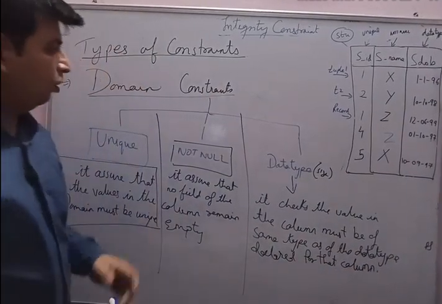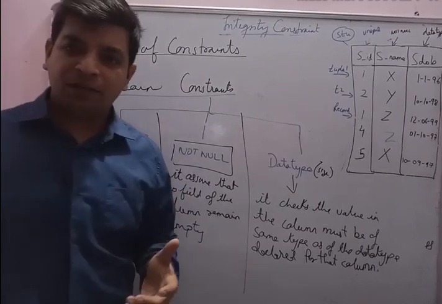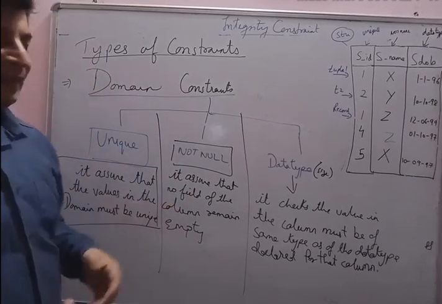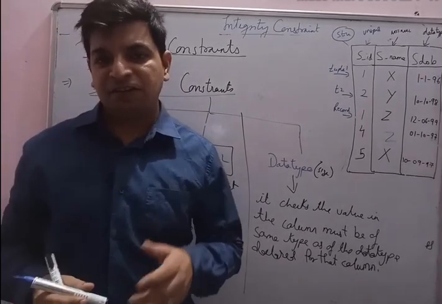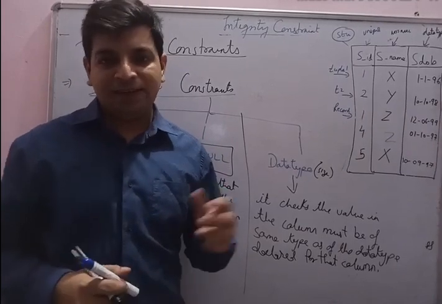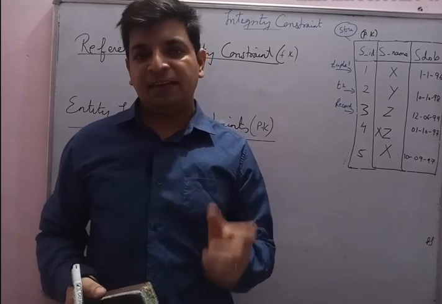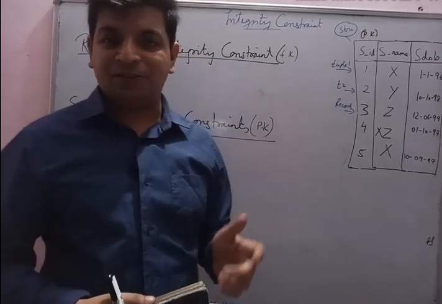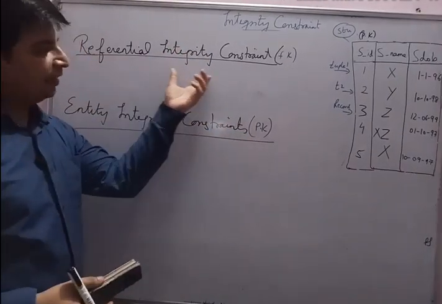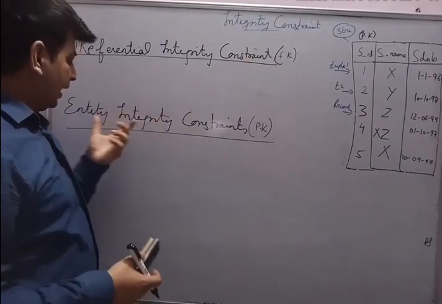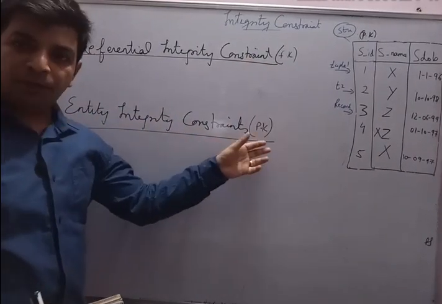Okay guys, I hope this is clear to you, domain constraints. Now we'll move back to our entity integrity constraint and referential integrity constraints. If you have any doubt in this, just let me know guys. Hi guys, now we are doing referential integrity constraints and entity integrity constraints. Referential integrity constraint is based upon the foreign key and entity integrity constraint is based on the primary key.